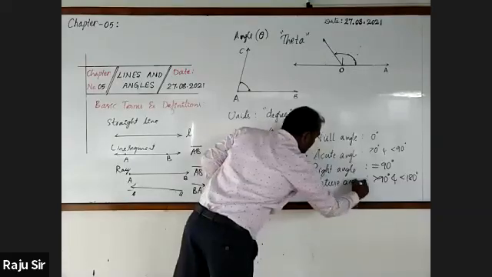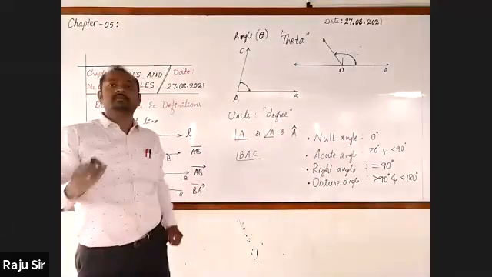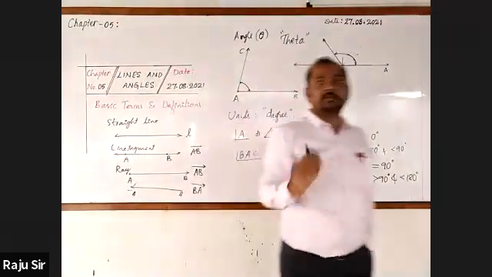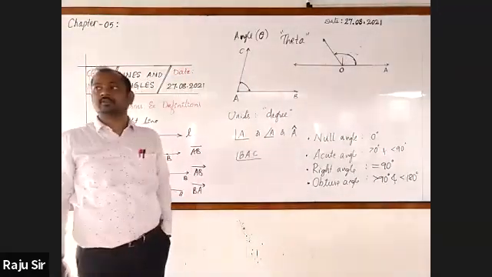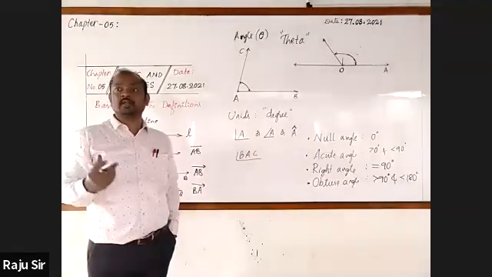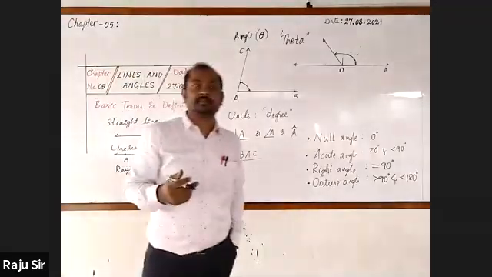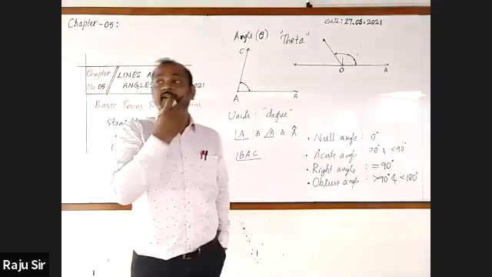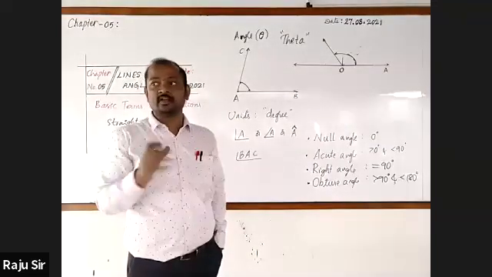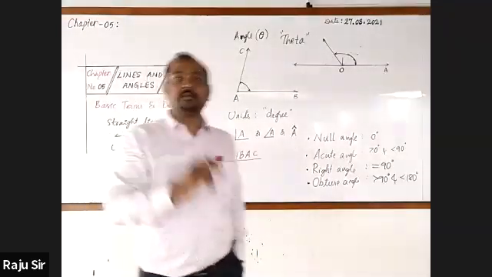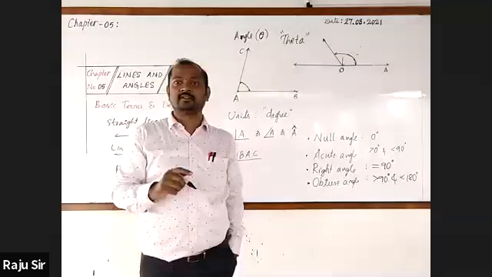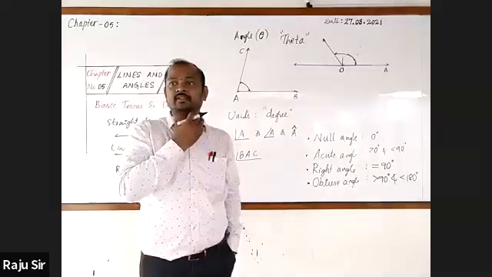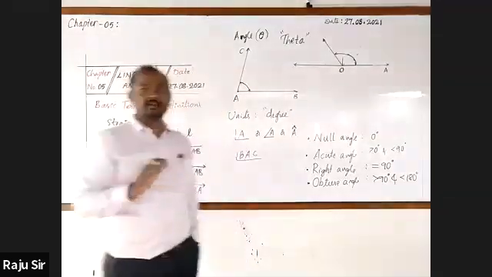Then if I give you the measurement 25 degree, which angle is that? Acute angle. 110 degree? Obtuse angle. 91 degree? Obtuse. 90 degree? Right angle. 0 degree? Null angle. Right?